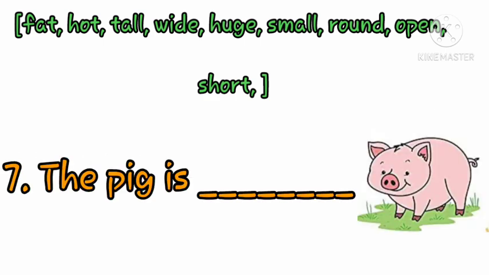Now come to number 7, and here we have the pig is dash. The pig is dash. Look at the picture and see how the pig is. Is it thin or is it fat? And write it down on the dash.